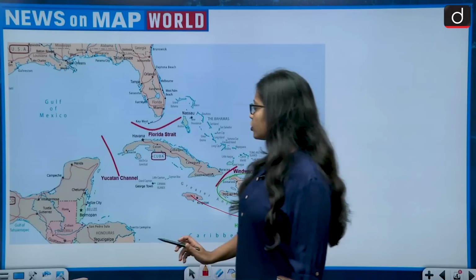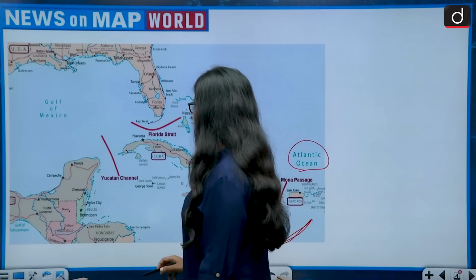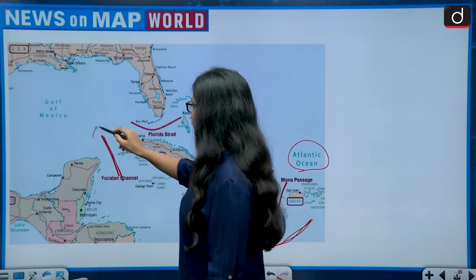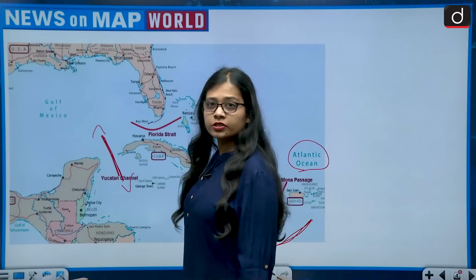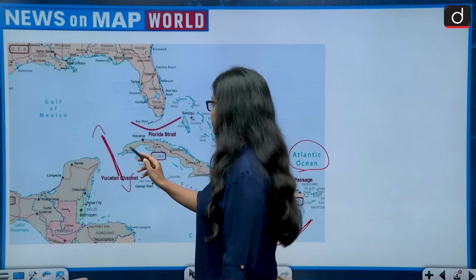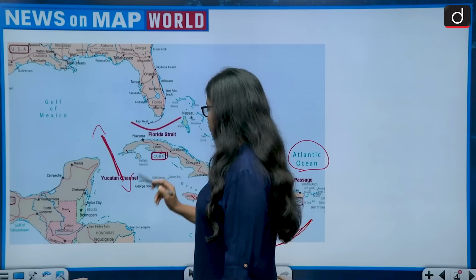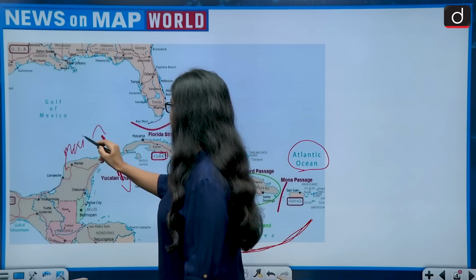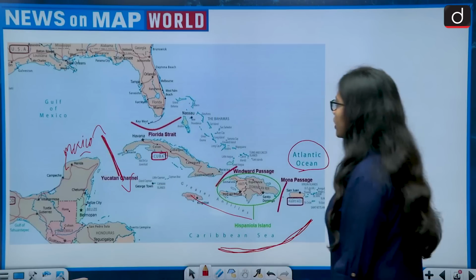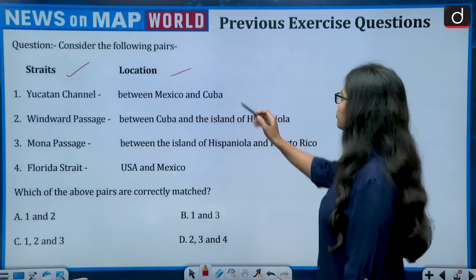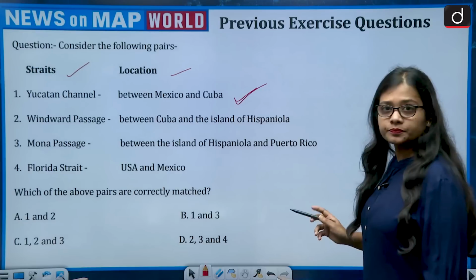So first of all, we have to talk about the Yucatan Channel. This is the Yucatan Channel that is connecting one portion of the Atlantic Ocean to another portion, and on one side is Cuba, while on the other side is Mexico. So it is between Mexico and Cuba. So the first one is correct.